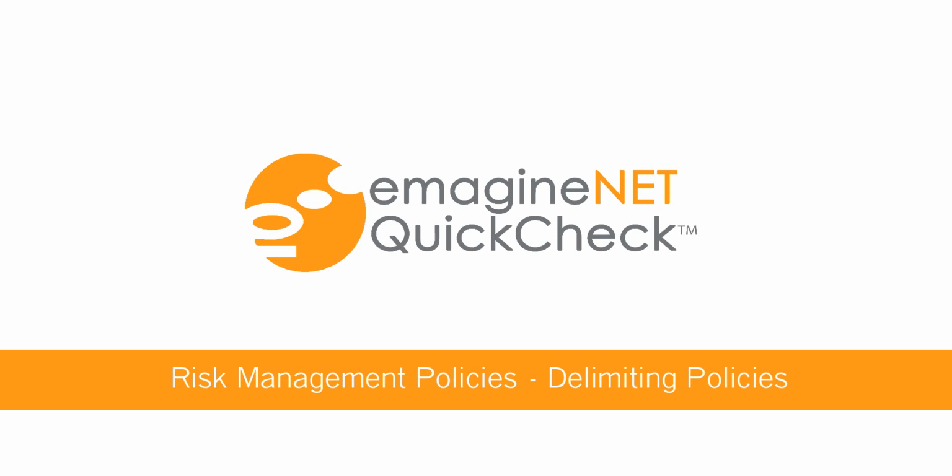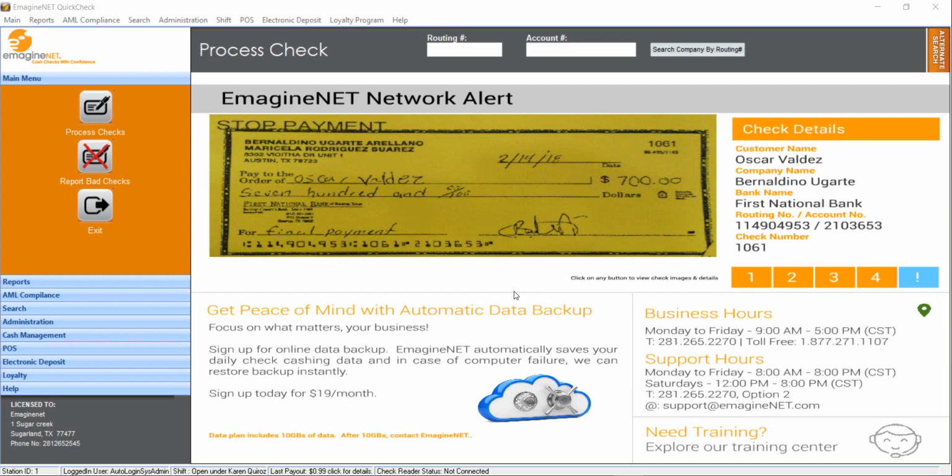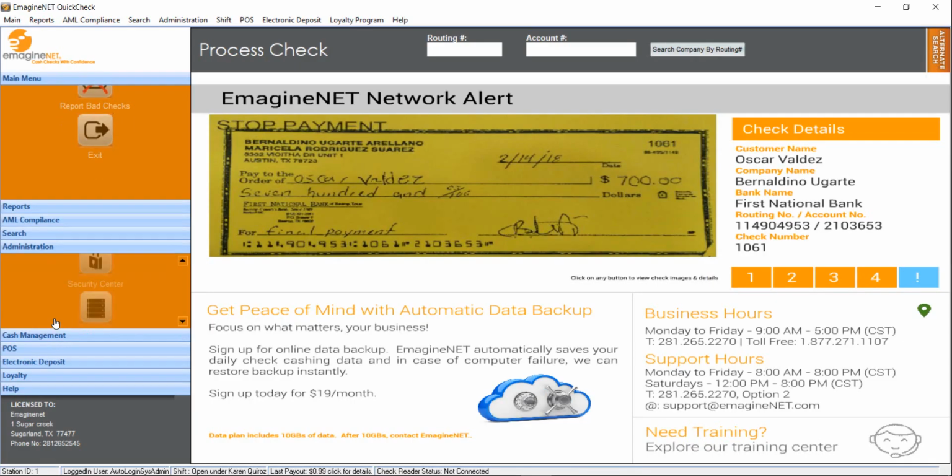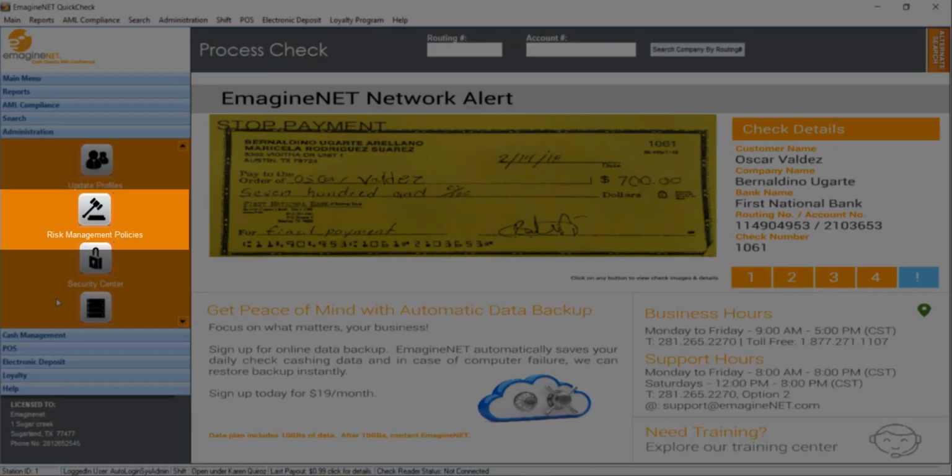EmagineNET takes an extra layer of security with state-of-the-art policies to help you from cashing bad checks. These policies are designed to alert you when certain limits have been exceeded. To set the policies, go to the Administration menu option and click on Risk Management Policies.